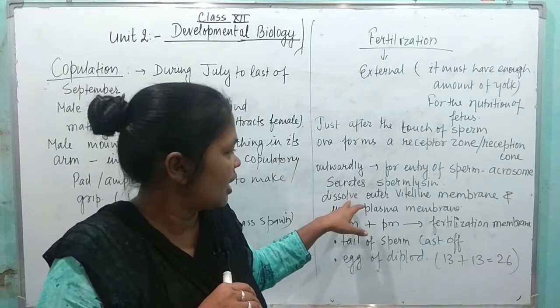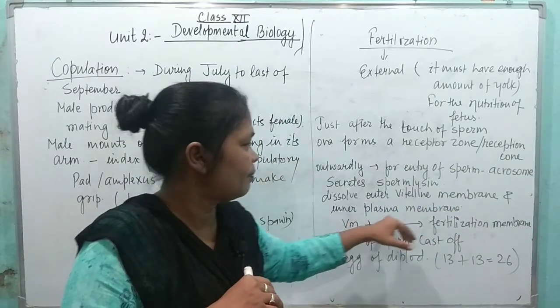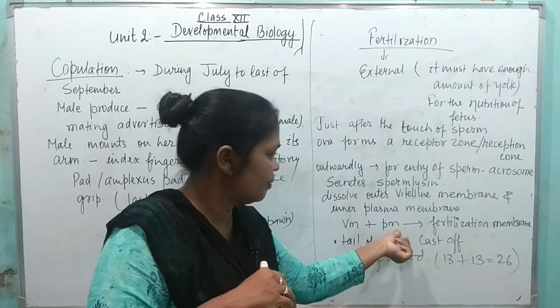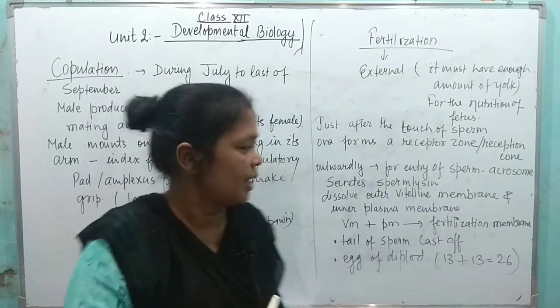It dissolves the vitelline membrane and enters the plasma membrane. Both membranes, the vitelline membrane and the plasma membrane, together are called the fertilization membrane.